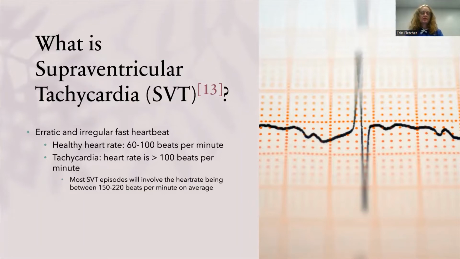Supraventricular tachycardia, known as SVT, occurs when the patient's heartbeat is erratic and irregularly fast. A typical heartbeat is between 60 to 100 beats per minute, but someone experiencing tachycardia will have a heart rate greater than 100 beats per minute. Most SVT episodes will actually be between 150 to 220 beats per minute.